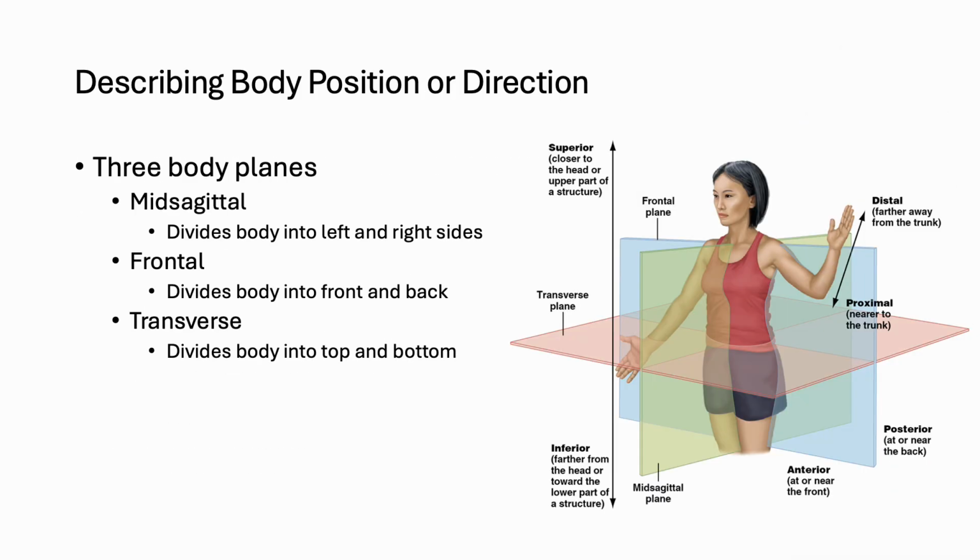To study anatomy and human biology consistently, the body is described in terms of planes, or ways of dividing it. The midsagittal plane divides the body into left and right halves, while the frontal plane separates the body into front and back portions. The transverse plane slices horizontally, creating a top and bottom portion. These references allow physicians, scientists, and medical imaging specialists to describe locations and views precisely. For example, CT and MRI scans often display transverse or frontal sections, helping us visualize structures in cross sections.